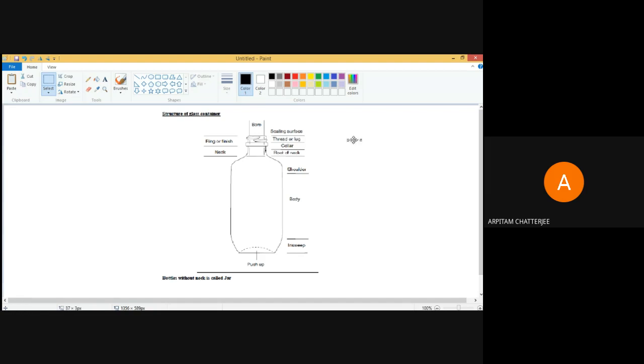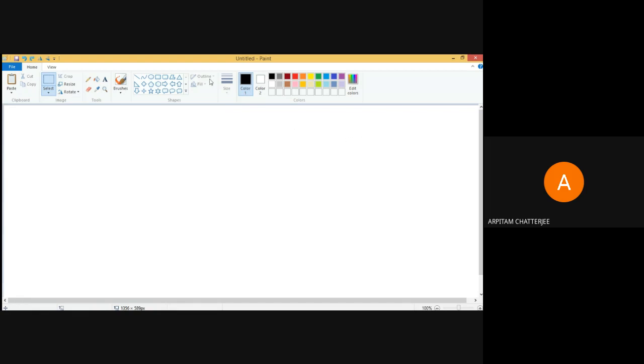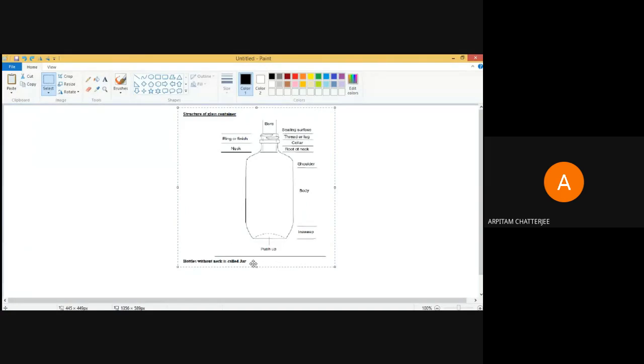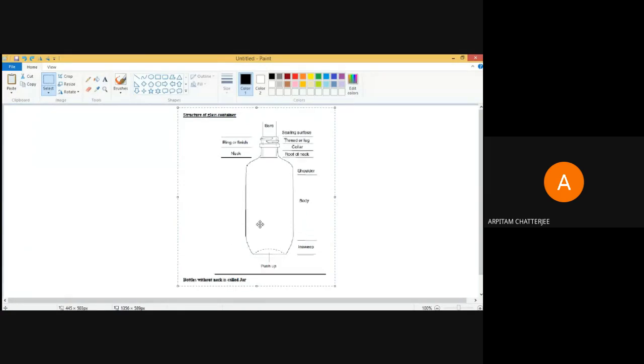You can have threads like this, that is a continuous thing. And in some cases you may see that you don't have a continuous thing.